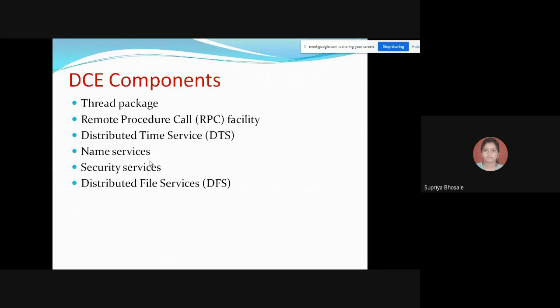So here we can say that the RPC facility, remote procedure calls, provides programmers with a number of powerful tools necessary to build client-server applications. Absolutely, it is used for client-server applications, and we will see this kind of application in our coming lectures also. Then next is the distributed time service, DTS.